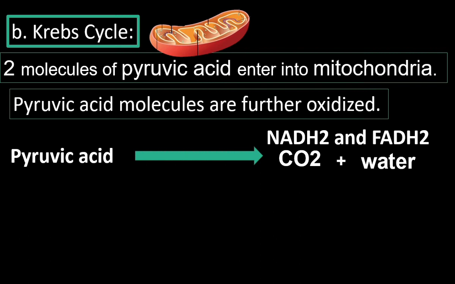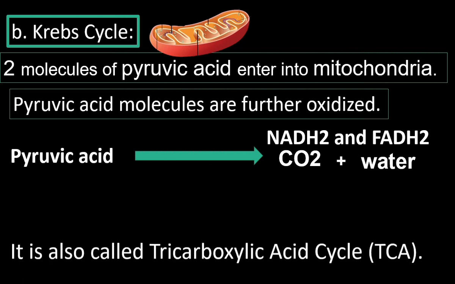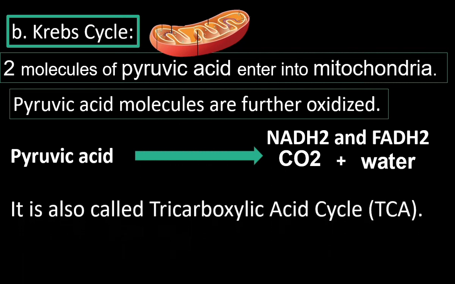NADH2 and FADH2 are also produced during the oxidation of pyruvic acid. Carbon dioxide is also liberated. Water is produced during the Krebs cycle. It is also called the tricarboxylic acid cycle or TCA cycle because the pyruvic acid molecules have 3 carboxylic groups.